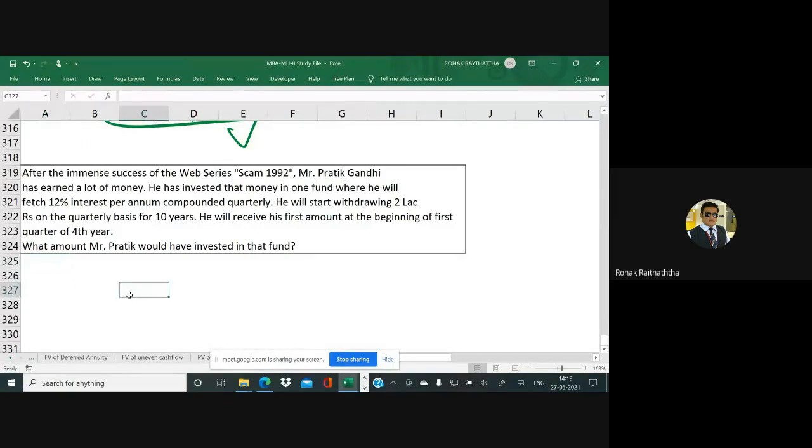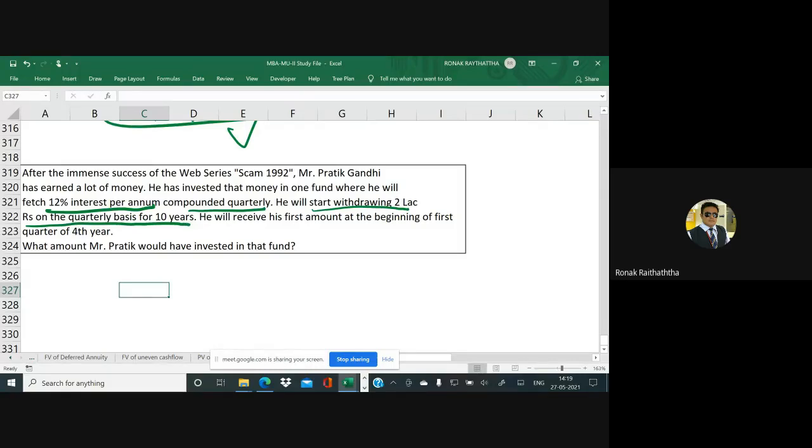After the immense success of the web series Scam 1992, Mr. Pratik Gandhi has earned a lot of money. He has invested that money in one fund where he will fetch 12% interest per annum compounded quarterly. He will start withdrawing 2 lakh rupees on a quarterly basis for 10 years.